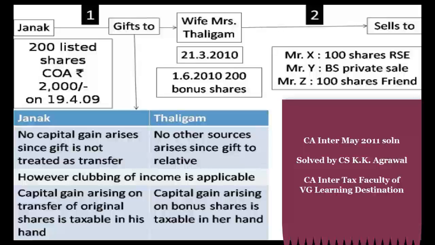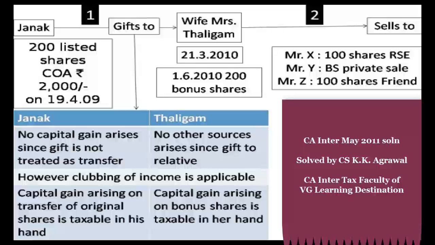Janak had acquired 200 listed shares at the rate of rupees 2000 per share on 19th April 2009. On 21st March 2010, Janak gifts these shares to his wife, Mrs. Thaligam. After that, on 1st June 2010, his wife is allotted 200 bonus shares.